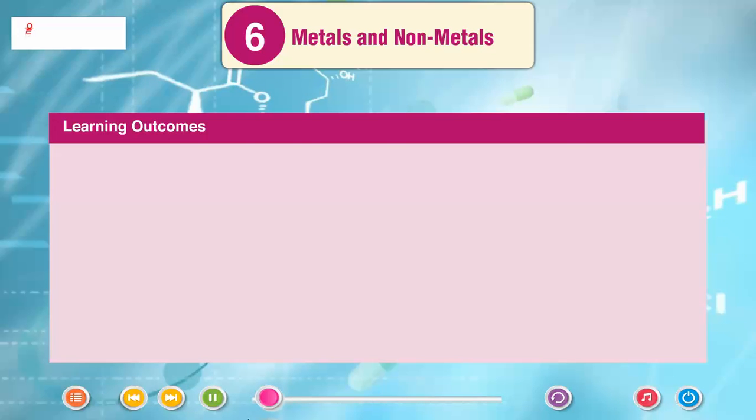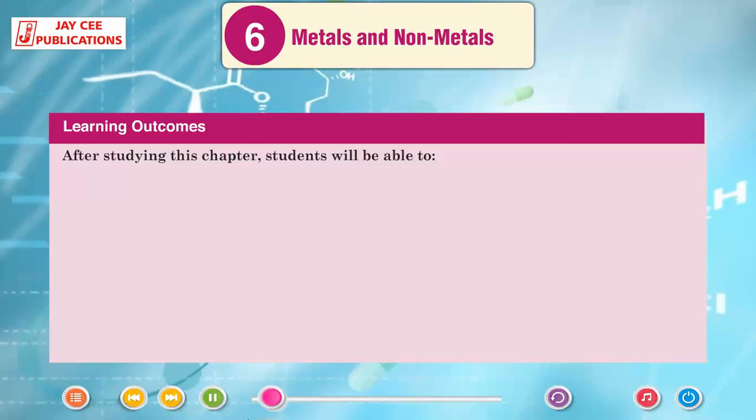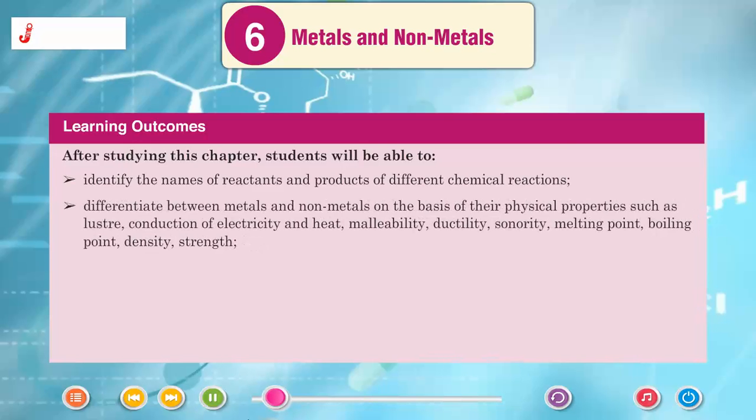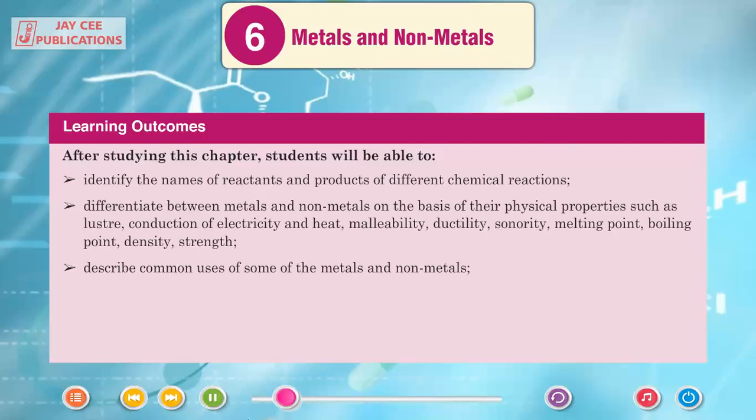Learning outcomes. After studying this chapter, students will be able to identify the names of reactants and products of different chemical reactions, differentiate between metals and non-metals on the basis of their physical properties such as luster, conduction of electricity and heat, malleability, ductility, sonority, melting point, boiling point, density, strength. Describe common uses of some of the metals and non-metals.